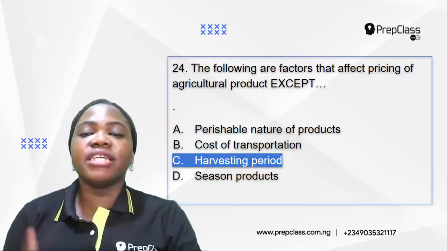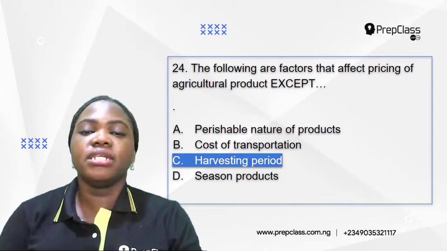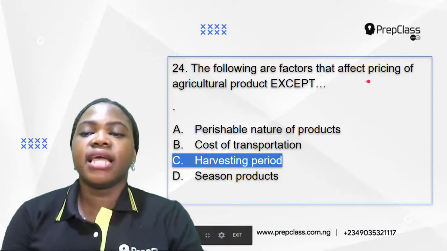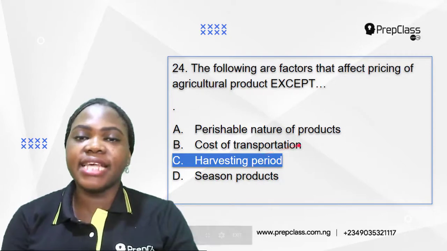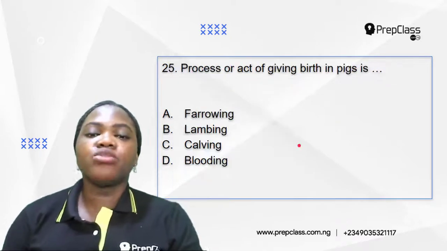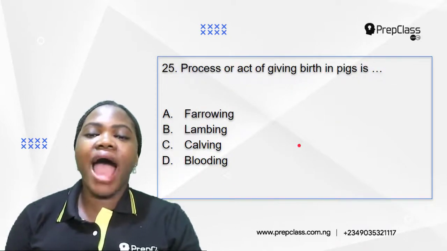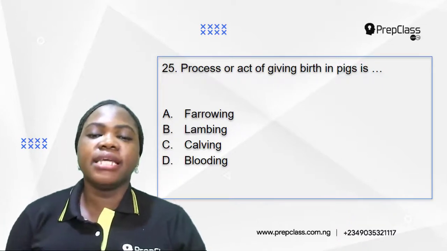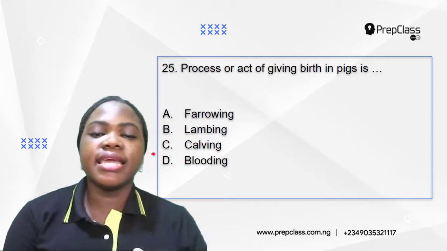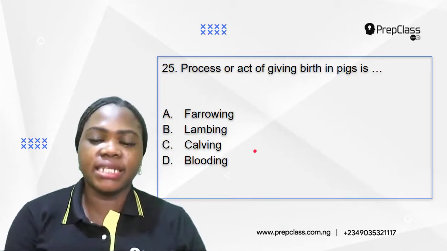So the correct option is C, harvesting period. The following are factors that affect pricing of agricultural products except harvesting period.